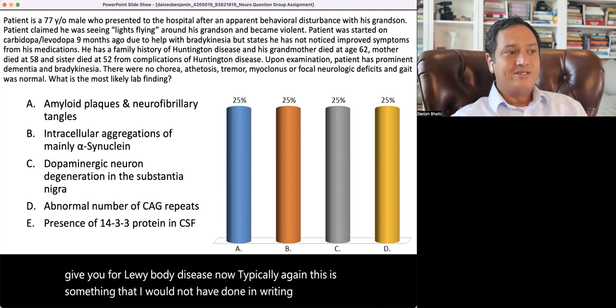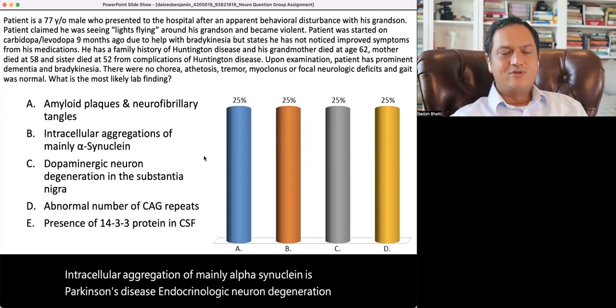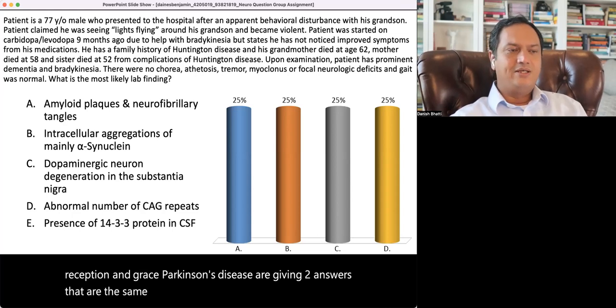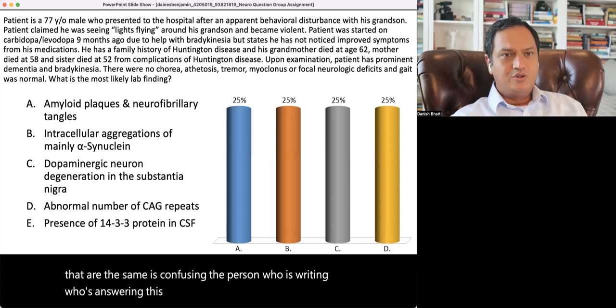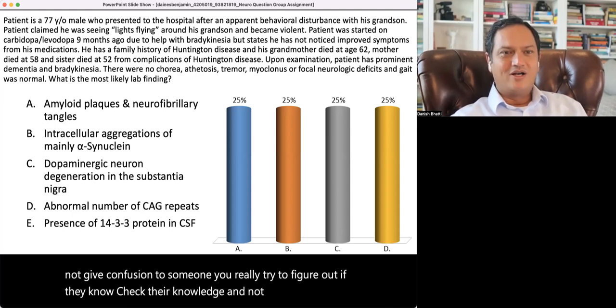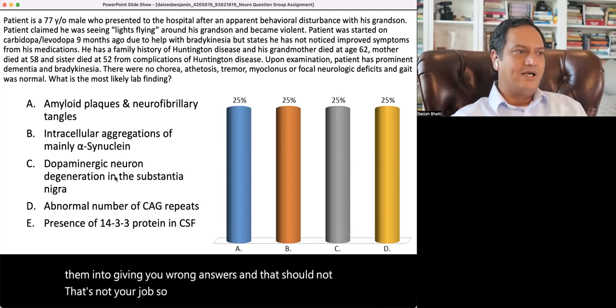So two options which are similar. Intracellular aggregation of mainly alpha-synuclein is Parkinson's disease. Dopaminergic neuron degeneration in the substantia nigra is Parkinson's disease. So giving two answers that are the same is confusing the person who is answering this question, and that is a big no-no. You do not give confusion to someone. You really try to figure out if they know, check their knowledge, and not just trick them into giving you wrong answers. That's not your job. So again, this probably should not have been done.